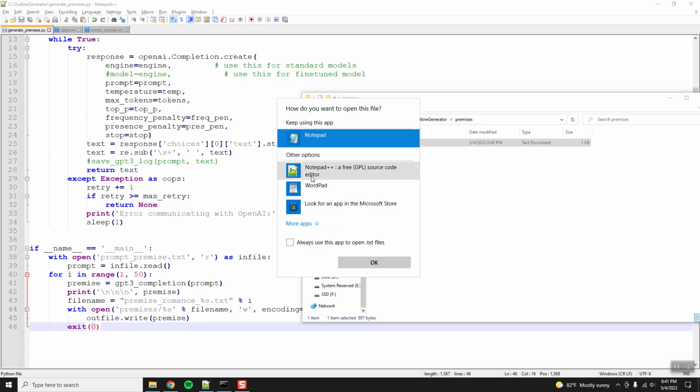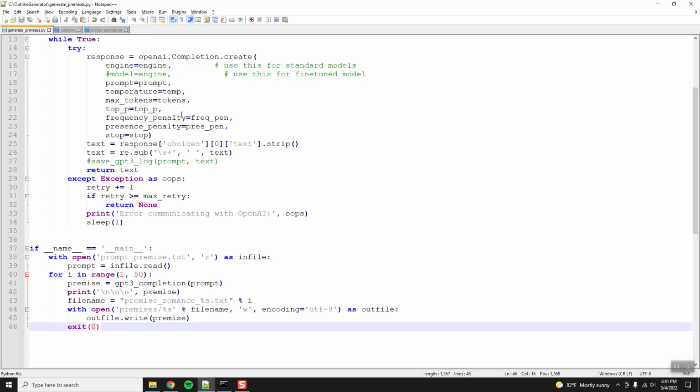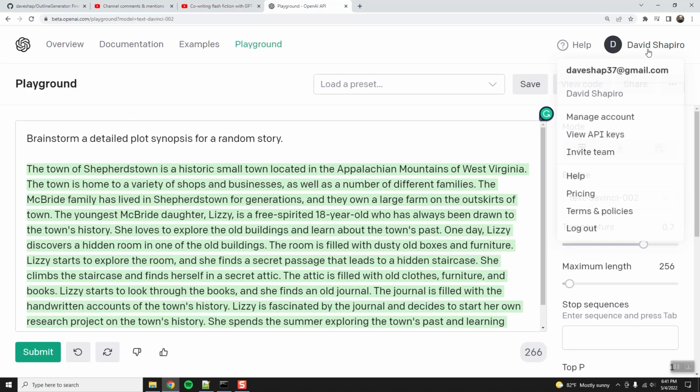And actually, let's switch this. Open with, choose another program, Notepad++. Always use Notepad++. Okay, so there you have it. You see, we've got a premise for a story. And so let's go ahead and close that. And that took, what